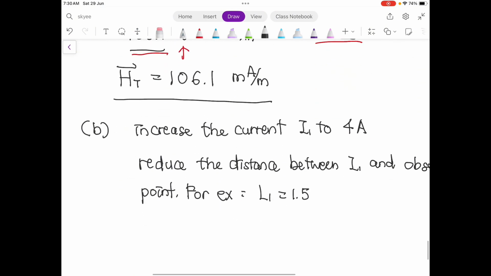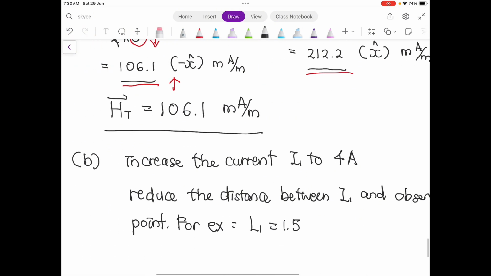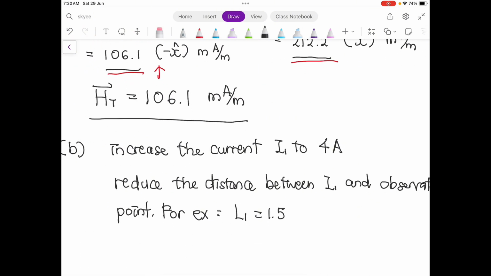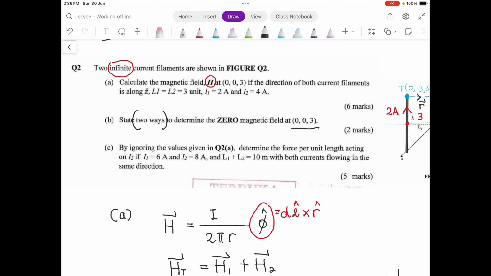There are many ways. Either you increase the distance for I2, or you reduce the current of I2. Because they just mentioned two ways, you can mention two ways as long as it is reasonable and correct, and it will be accepted.